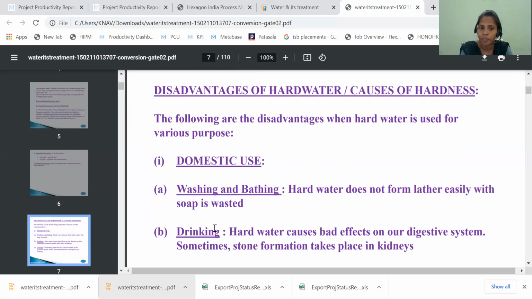Second one is drinking. Hard water causes bad effects on our digestive system. If you are using that hard water continuously, what happens? Maybe a vomiting sensation, maybe the food will not be digested properly. And sometimes stone formation takes place in the kidneys. Yes, it is also one of the causes, not only because of drinking less water. If the intake of salt water is more, the stones also form in the kidneys.